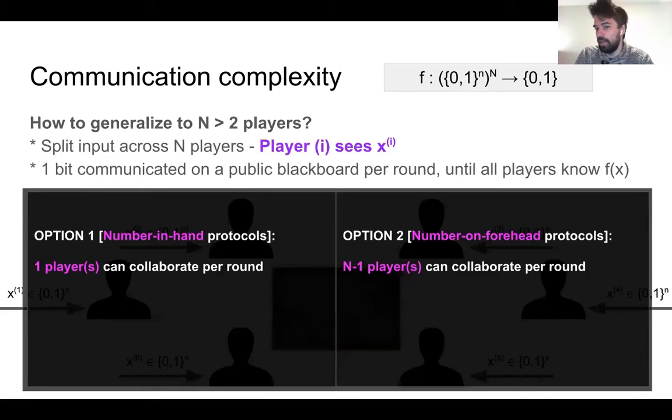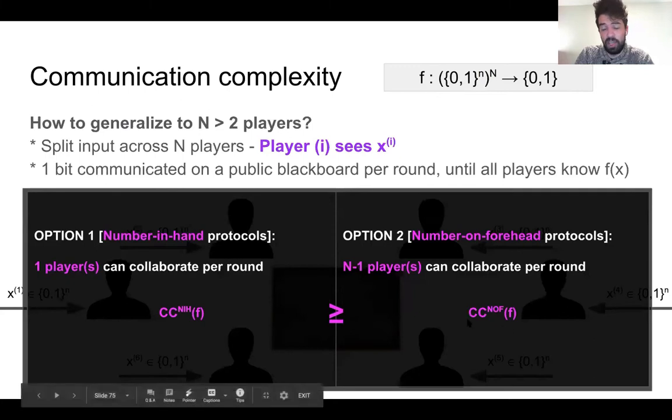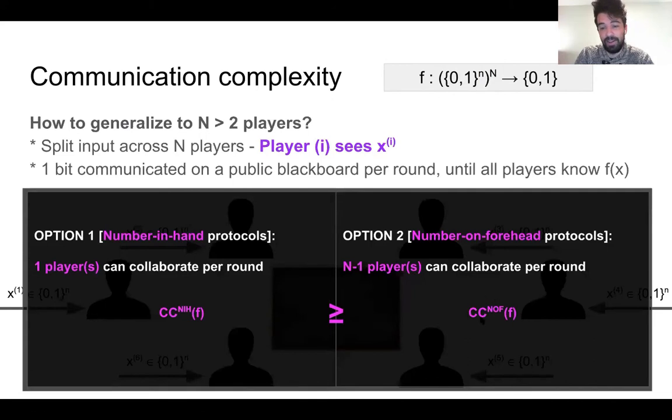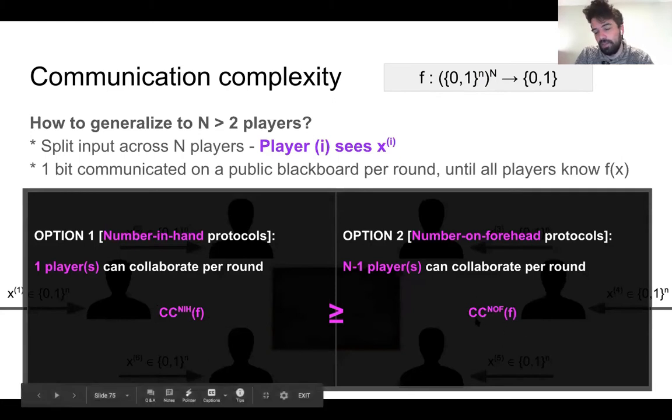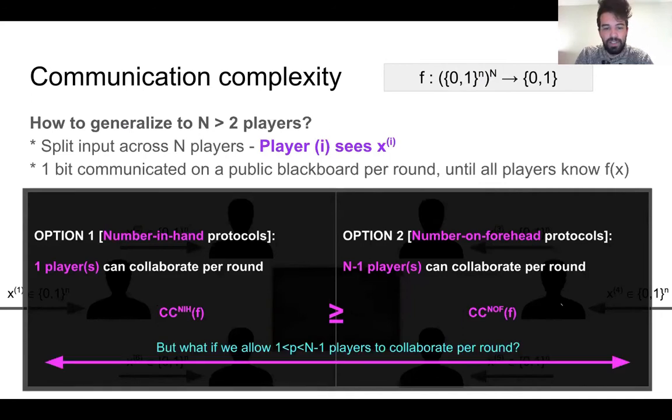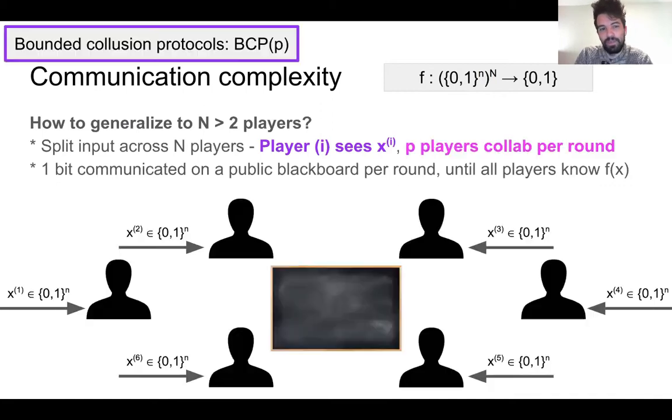So this is much more powerful. And in particular, as you'd expect, the communication complexity of a function in the NOF sense will always be upper bounded by the NIH communication complexity, because n-1 players is much more powerful than one player collaborating. So this lends itself to a natural question. What if we allow some number of players in between 1 and n-1 to collaborate per round? And this is exactly the definition of BCP protocols.